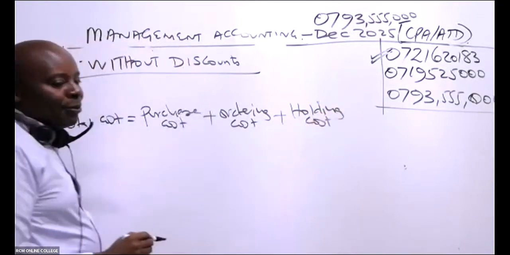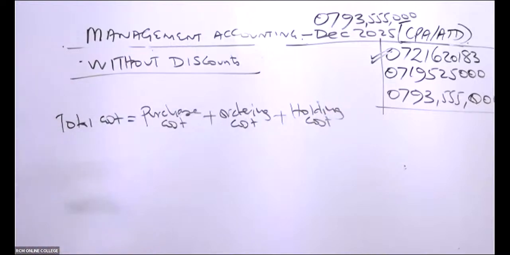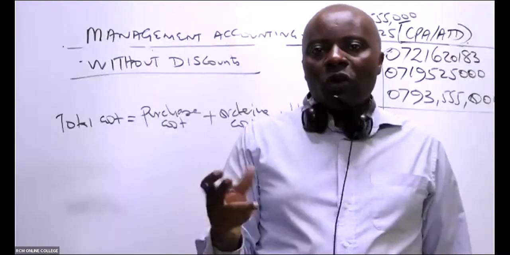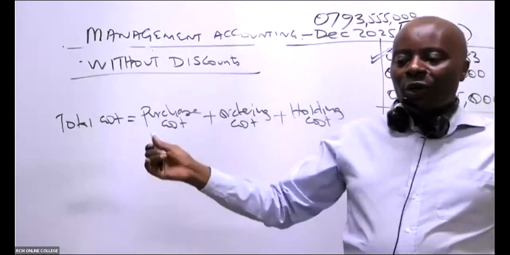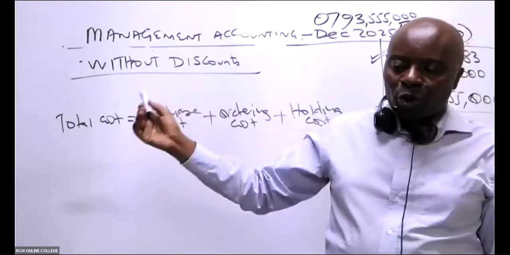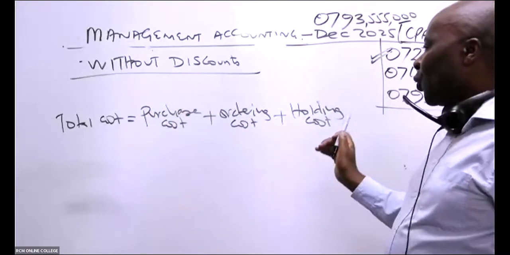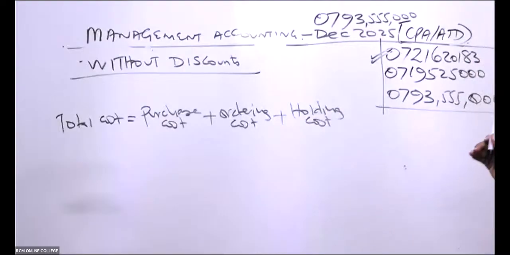Anytime they want you to cost options under EOQ, you shall always remember this formula for total cost. Total cost is purchase cost plus ordering cost plus holding cost.